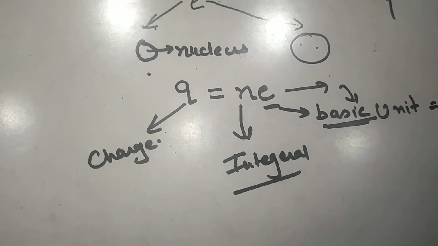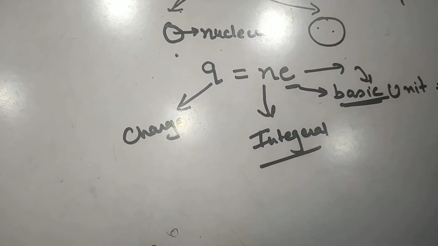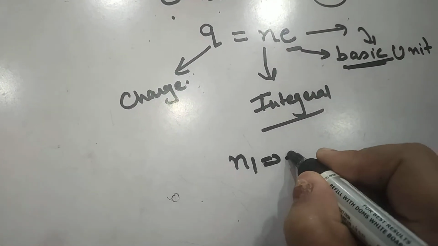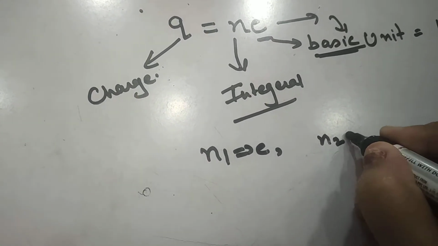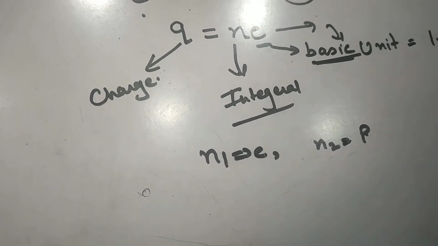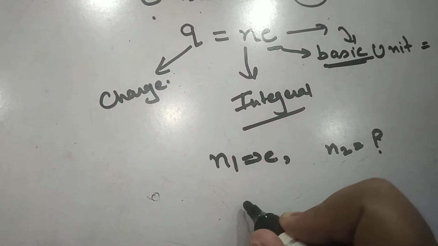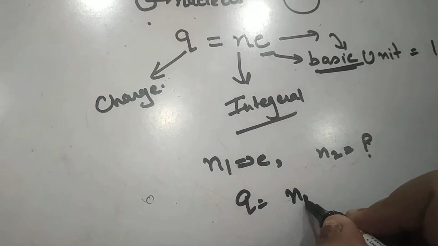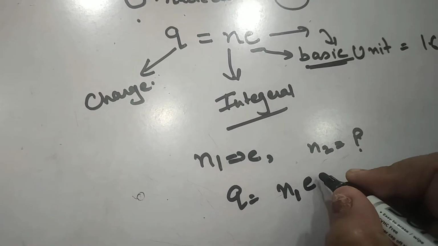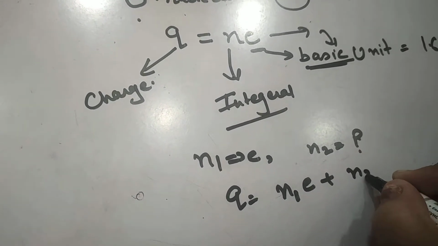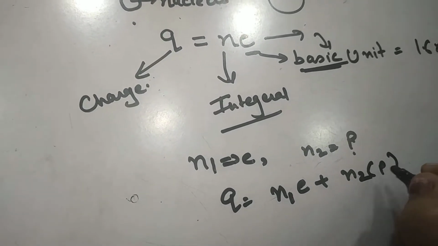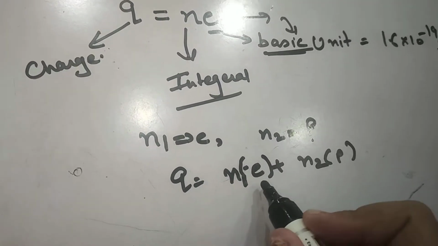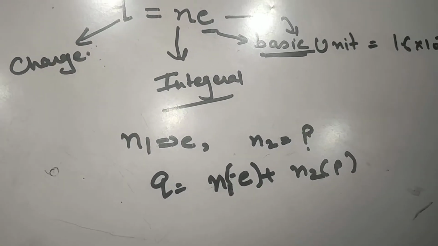Now the net charge on a body, if a body has n1 electrons and n2 protons, is n1 electron plus n2 proton. We put a negative sign in front of the electron to indicate that the electron is a negatively charged particle.